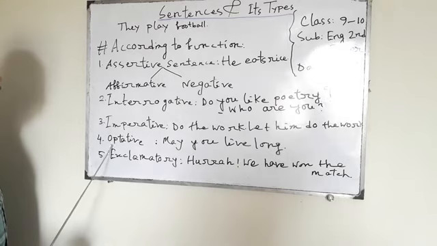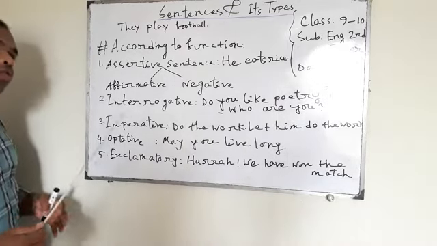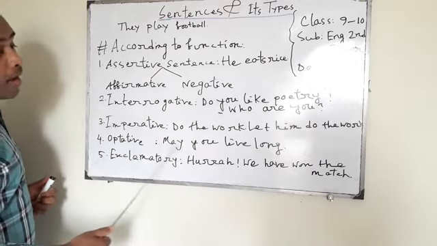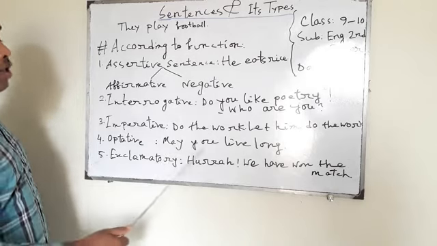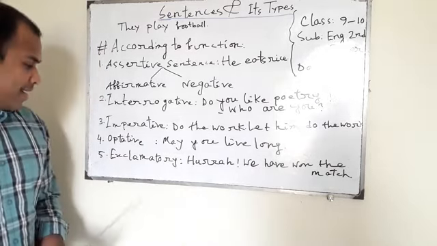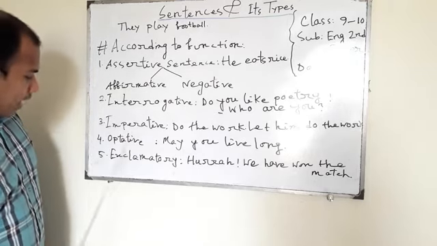And then we have optative sentence. Optative sentence we use to wish or pray. For example, you may say, may you live long, may you do well in exam. So this is the example of optative sentence. And lastly, we have exclamatory sentence. What is exclamatory sentence?